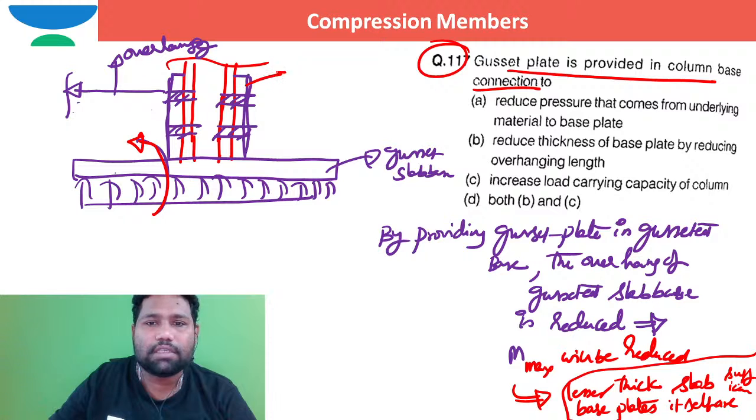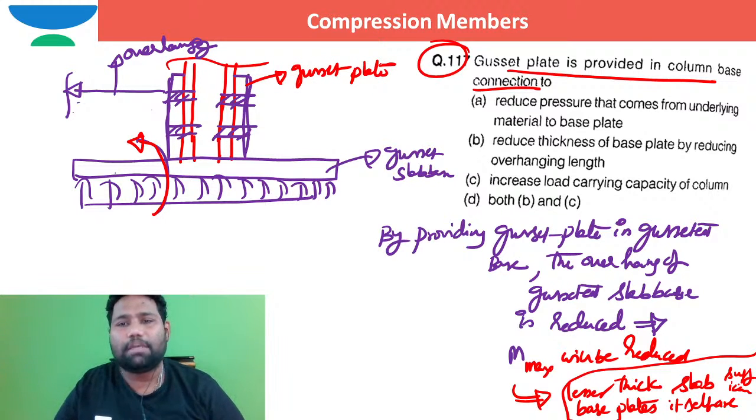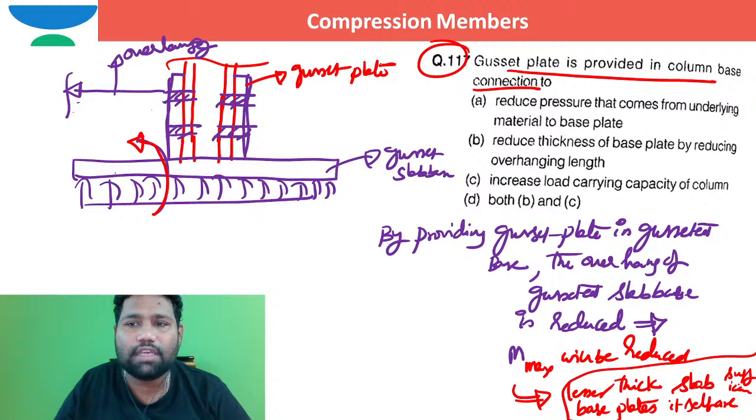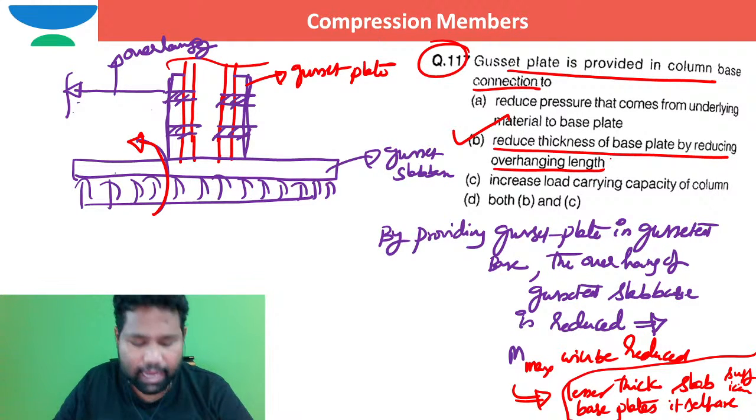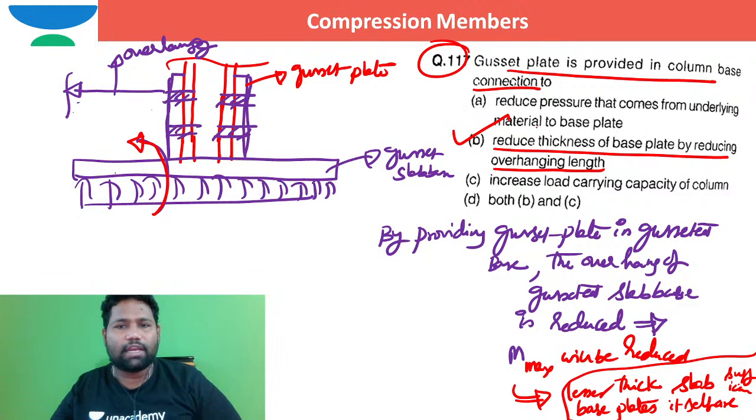This is the gusset plate. That's the reason why we provide gusset plates, right? So to reduce the thickness of the slab base by reducing the overhang length. So I can say directly that the option is option B. It reduces the thickness of this base plate by reducing the overhang length. Directly you can keep that, right? So directly the option is option B.